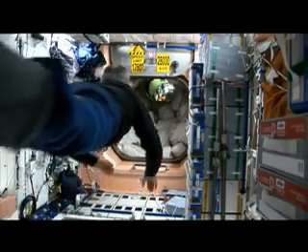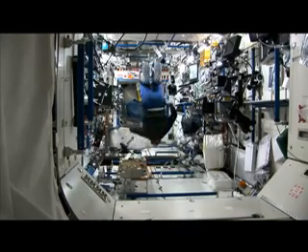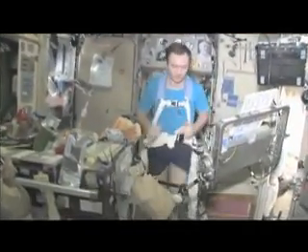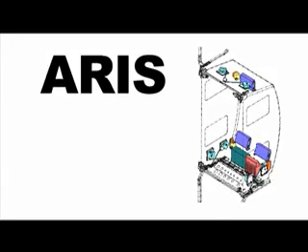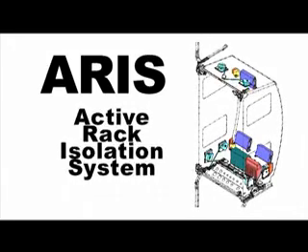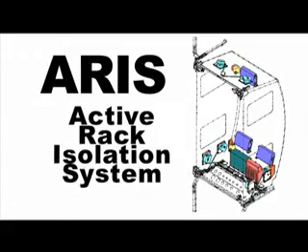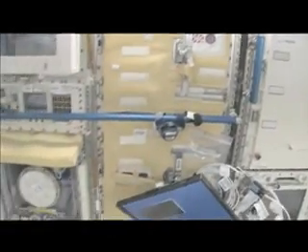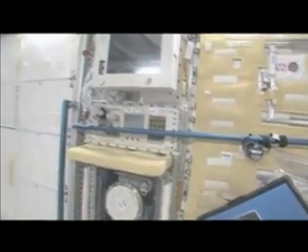But why would astronauts on board the International Space Station need to understand more about waves? In the microgravity environment of the ISS, tiny vibrations or disturbances, even those caused by crew exercise, can upset sensitive science experiments. Special shock absorbers, such as the active rack isolation system, act as a buffer between the experiment and the vibration. Other equipment on board the ISS collects data and measures vibrations, so future hardware developers can design equipment to operate more efficiently in the microgravity laboratory. Now that would be a cool job, designing a shock absorber used in space.